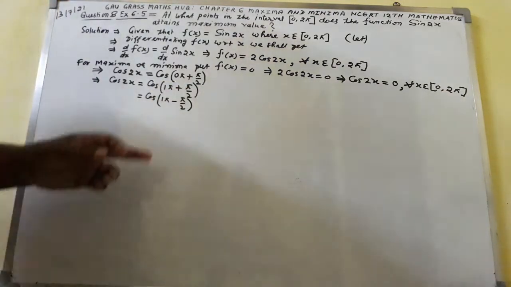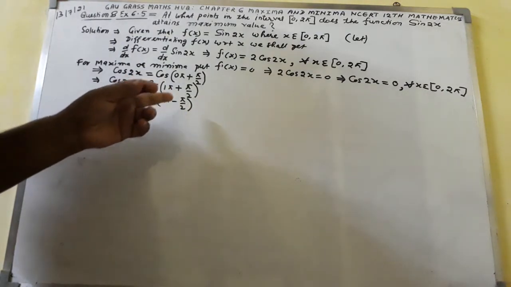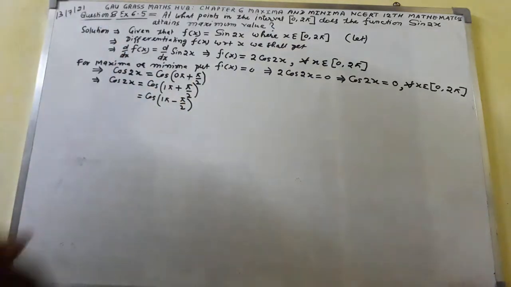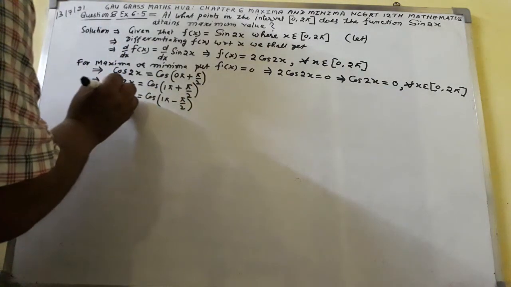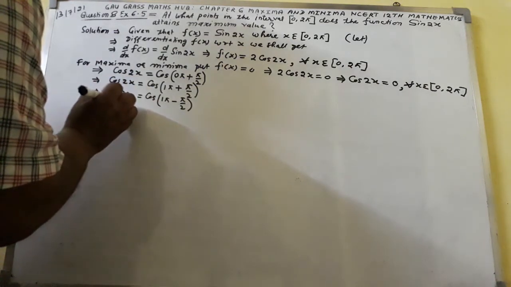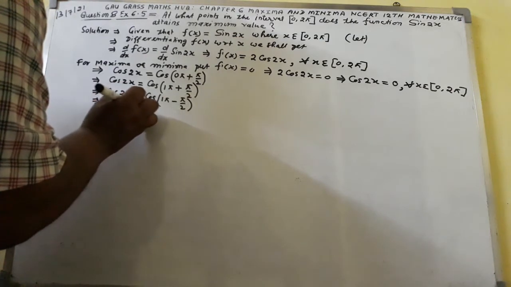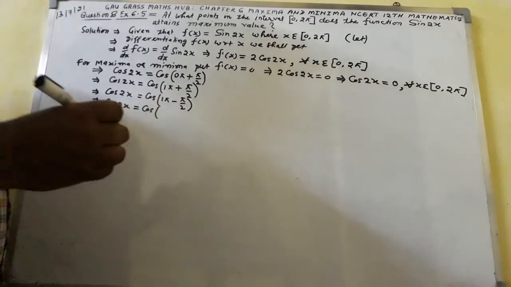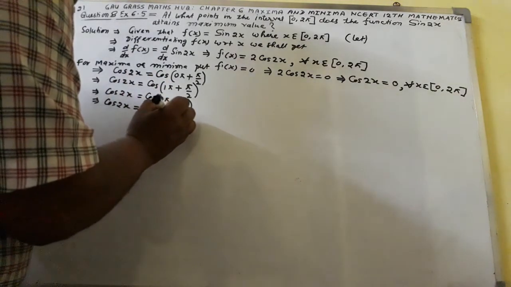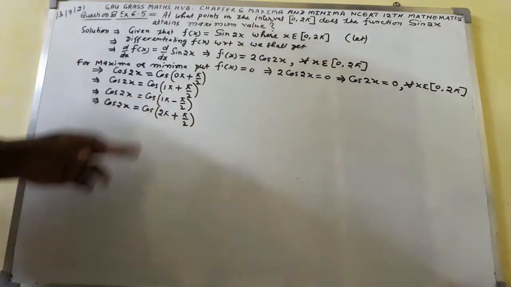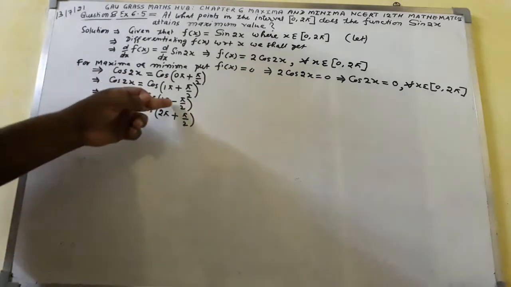This is the pattern you must make. Again cos of (2π plus π by 2).